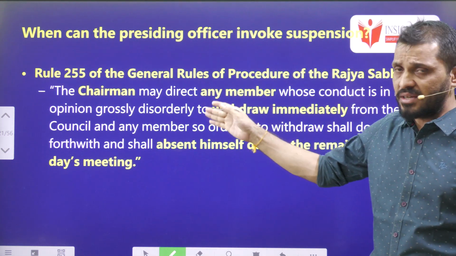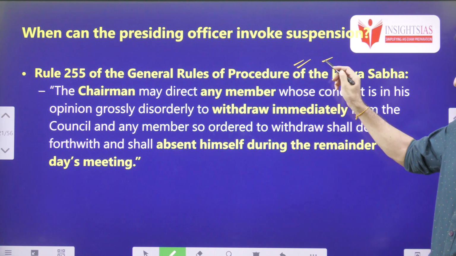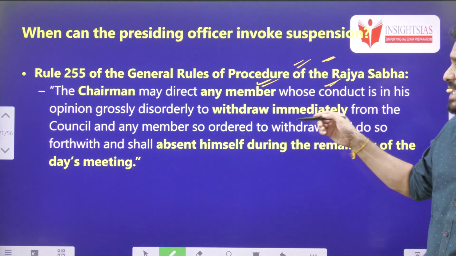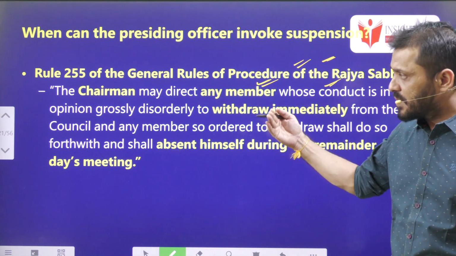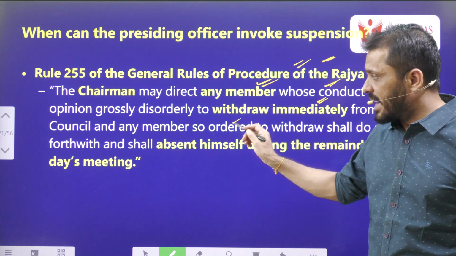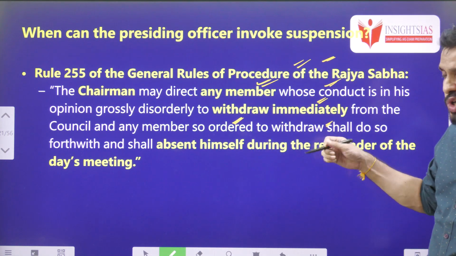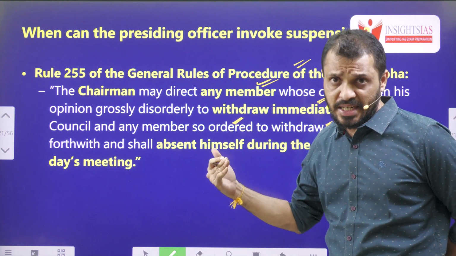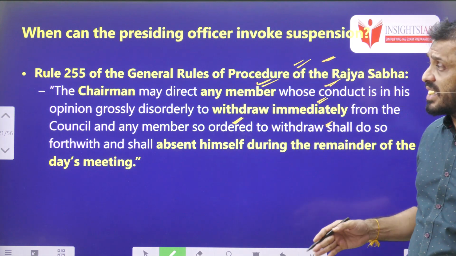Now, Rule 255 of the general rules of procedure of Rajya Sabha says that the Chairman may direct any member whose conduct is, in his opinion, grossly disorderly, to withdraw from the House. Any member so ordered will be withdrawn from the House for that particular day, and the next day they can attend. This is regarding Rule 255 of the Rajya Sabha.